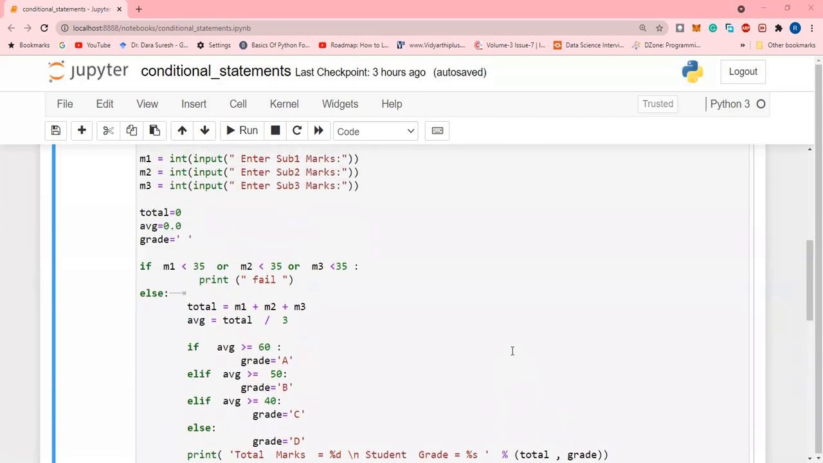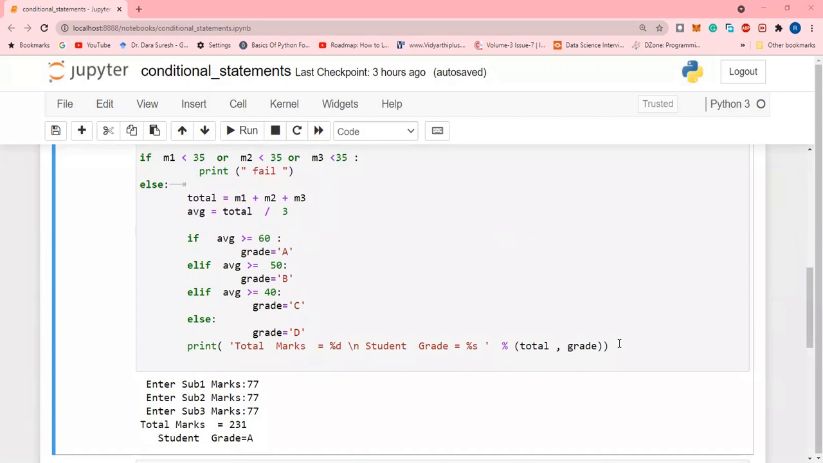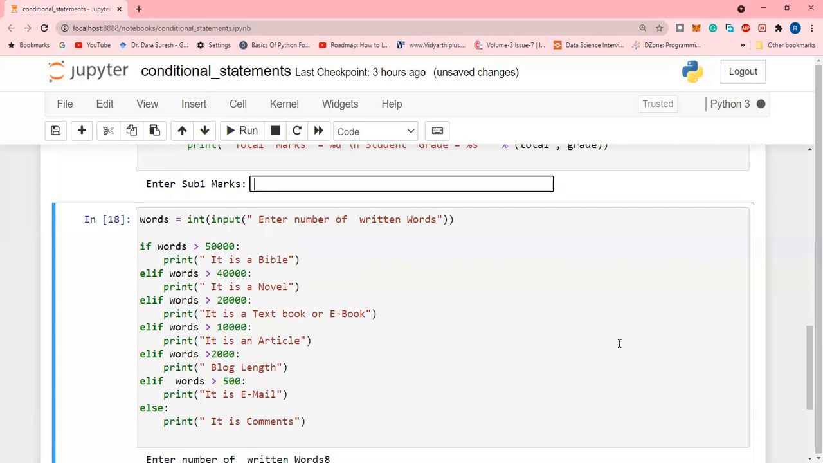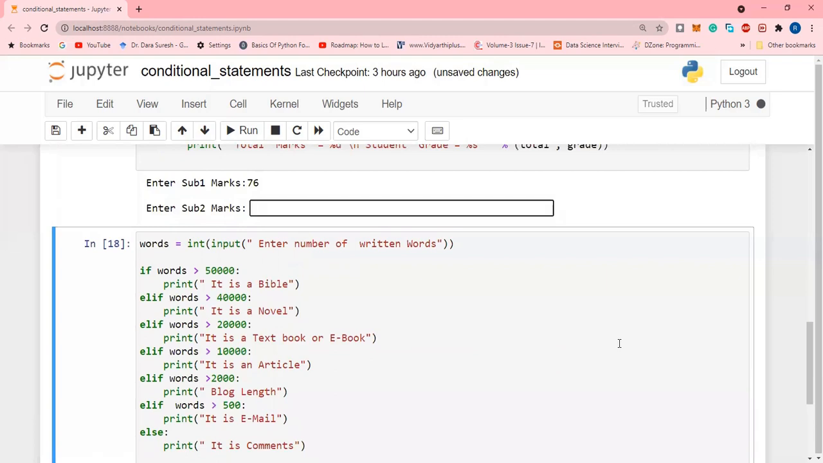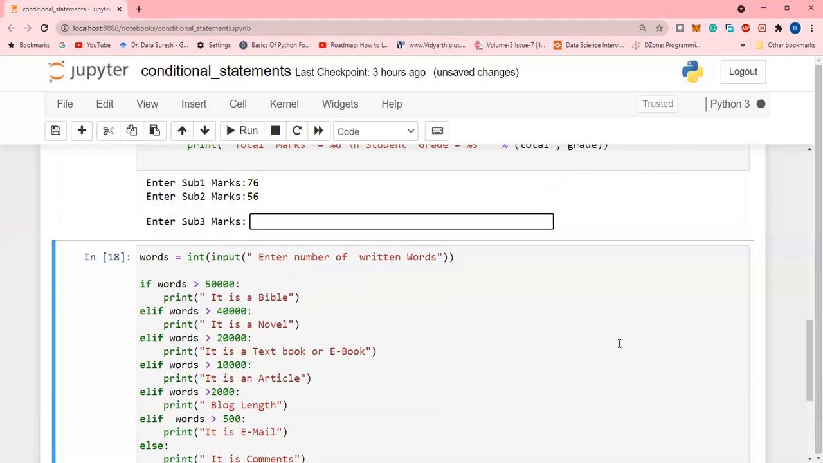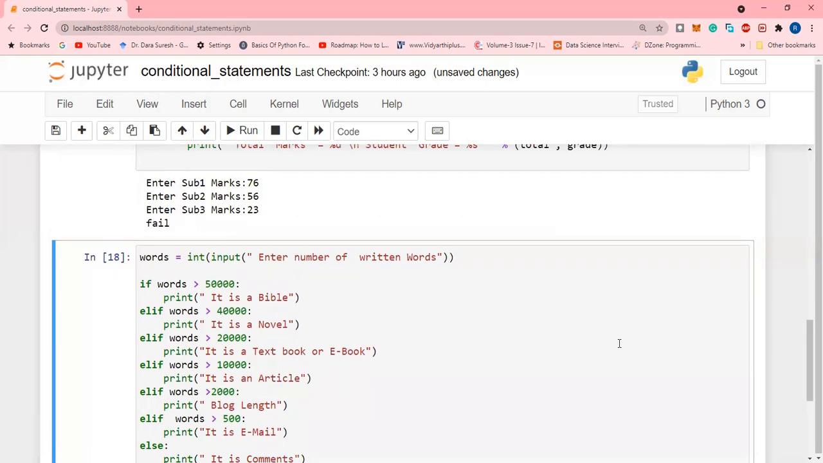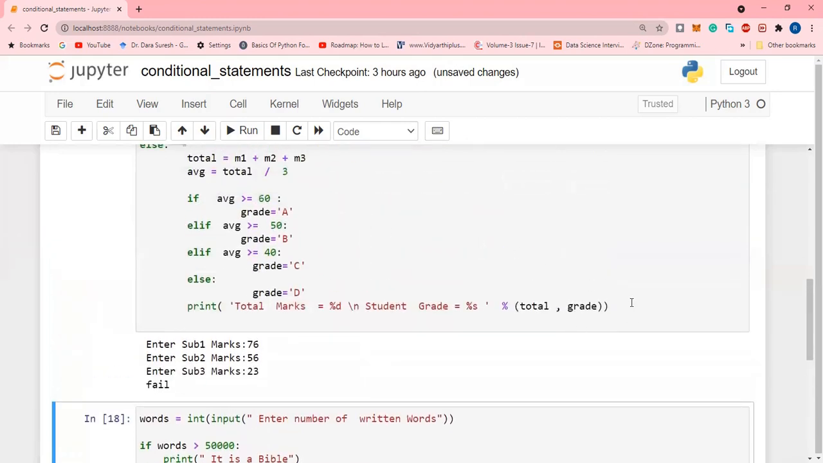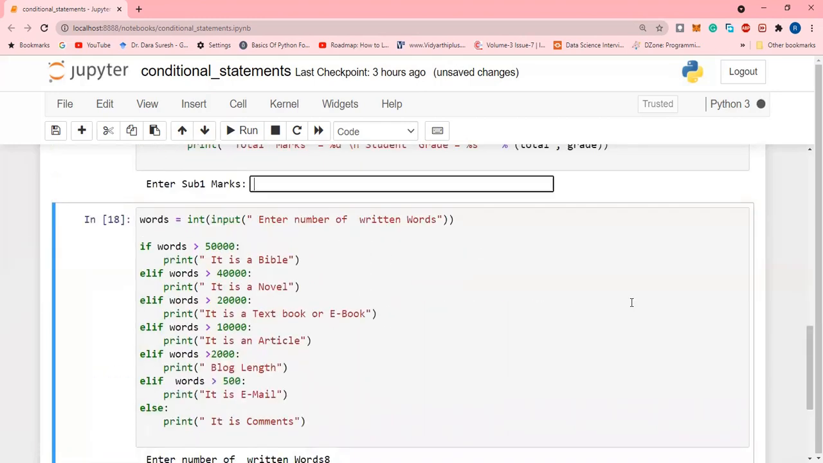Okay. So let's go and execute this program, and you will understand what is happening here by using the if-else statement. Here I'm going to enter subject 1 marks, that is 76, subject 2 marks 56, and subject 3 I'm going to enter 23. Now he has failed because marks 3 is less than 35. Whether it is marks 3, marks 1 or marks 2, any value less than 35, then he will become failed.